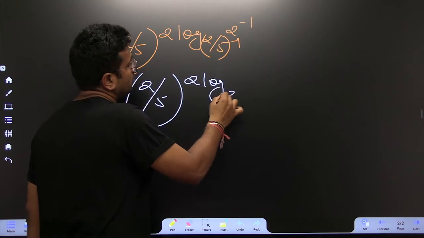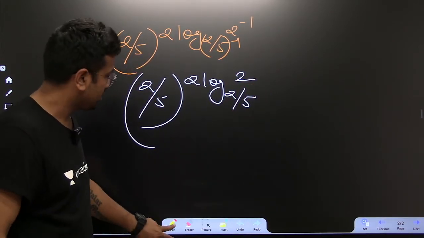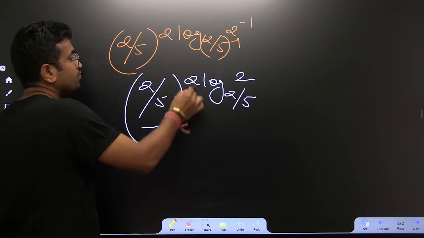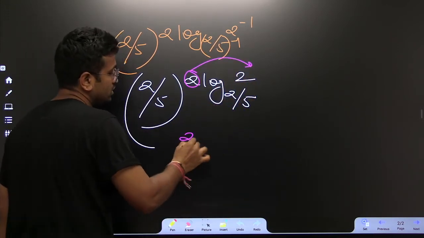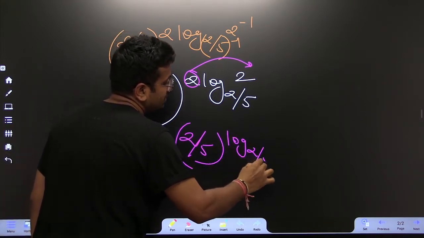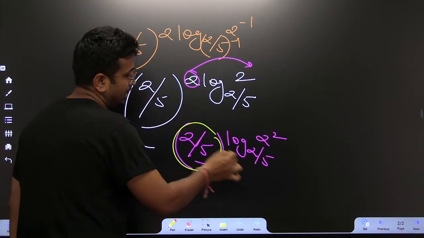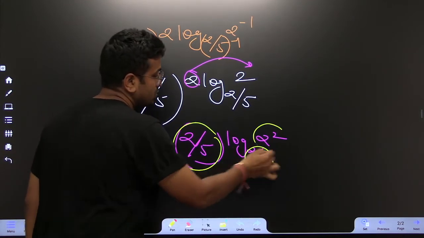To most of you who have attended my previous session, we had a discussion on log. If you want, you guys can take it over here. So this is 2 by 5 and then this is log 2 by 5. This is what we were looking for. What is that we were looking for? This and this values are absolutely same. So this will be the answer.